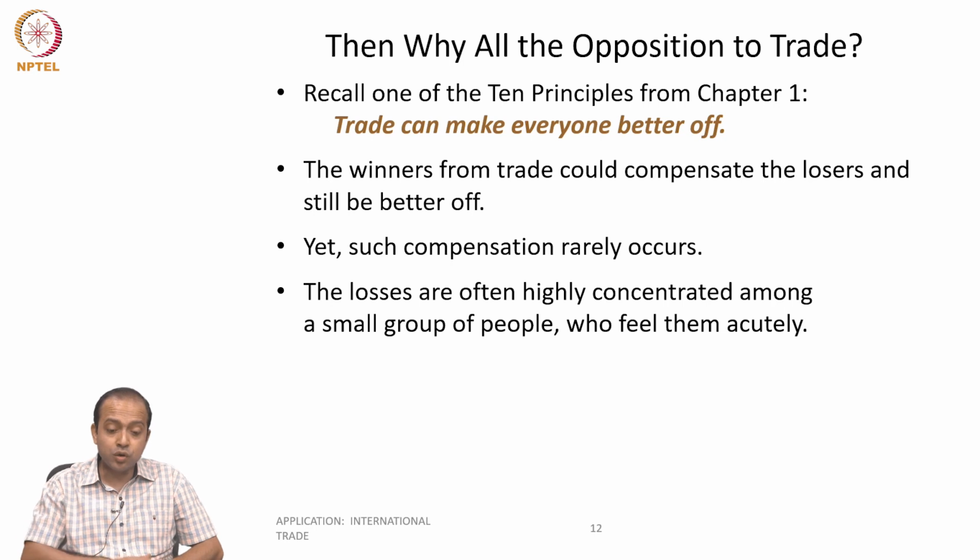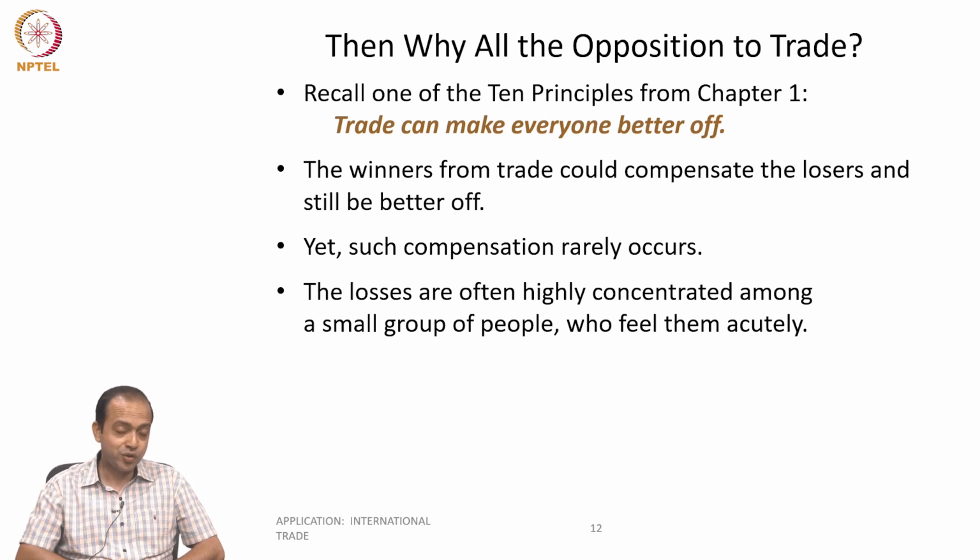The losers are often highly concentrated among a small group of people who feel them acutely. For example, in case of imports, when foreign goods are entering the domestic market, domestic producers may lose their competitive advantage.